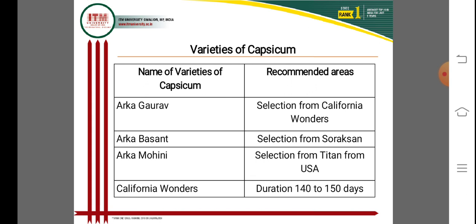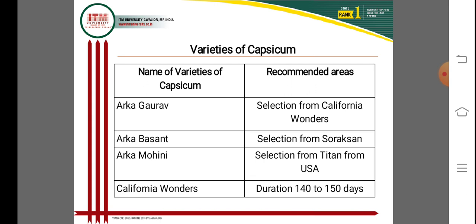And some varieties of the capsicum of importance. The first one is Arka Gaurav, a variety released from the IIHR Bangalore, a recommended selection from California Wonder. It's an important variety of the capsicum and is recommended for areas all over India also.